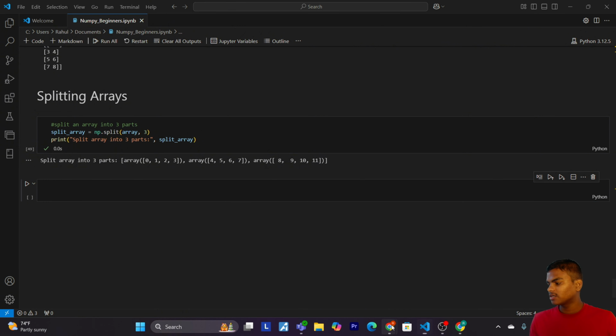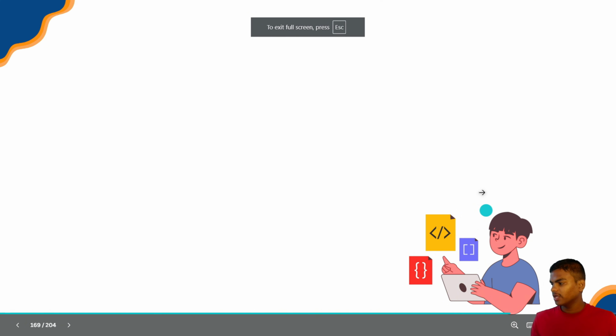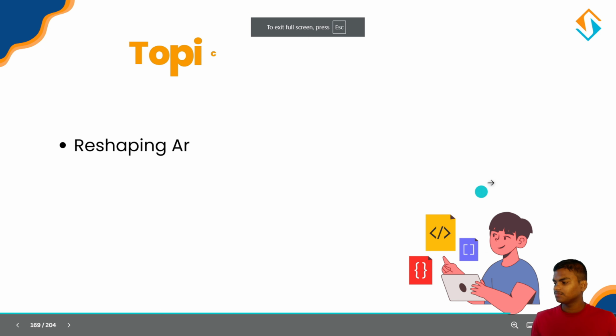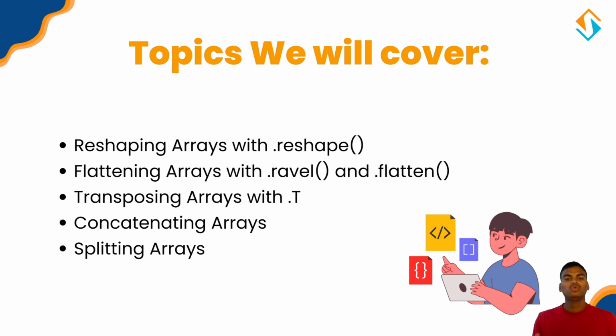So now let's come to our slide. To sum up, in this session we have covered, number one, reshaping arrays using the .reshape attribute to change their structure; second, flattening arrays using .ravel and .flatten to create 1D representations; third, transposing arrays using .T to swap rows and columns; and fourth, concatenating arrays using np.concatenate, np.hstack, and np.vstack to combine arrays.